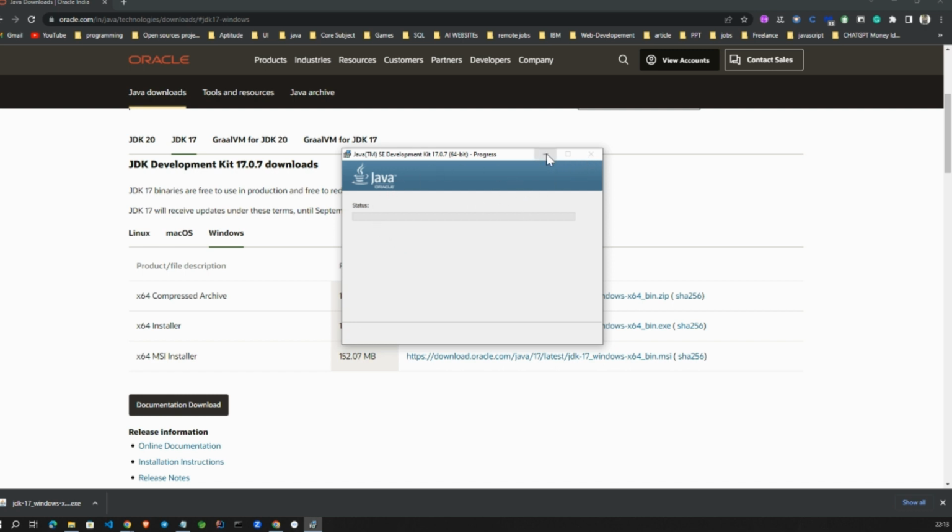After installing this, it removes the old files, backup files, everything, and updates with the new files. Okay, in the next step it will successfully show that the Java Development Kit is successfully installed.